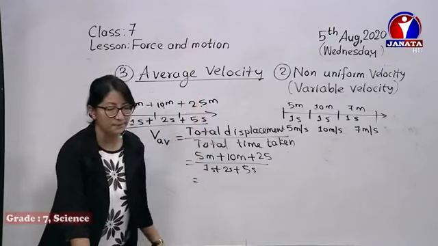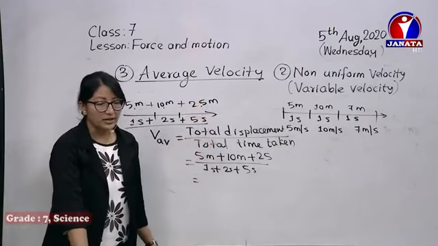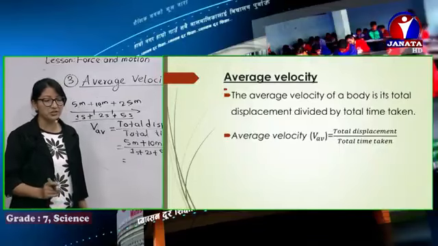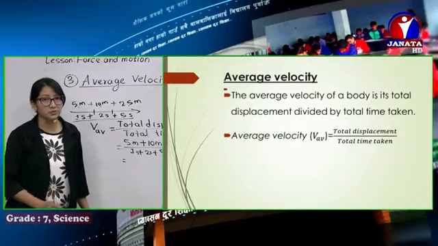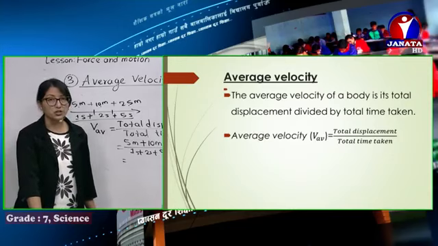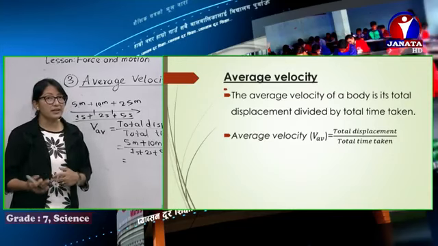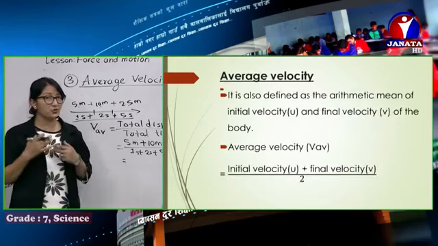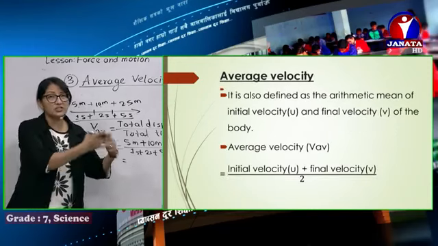You can check the formula here: total displacement by total time taken. Average velocity of a body is the total displacement divided by total time taken. One more way we can also consider average velocity is this. Suppose a vehicle or a body is traveling with some velocity.